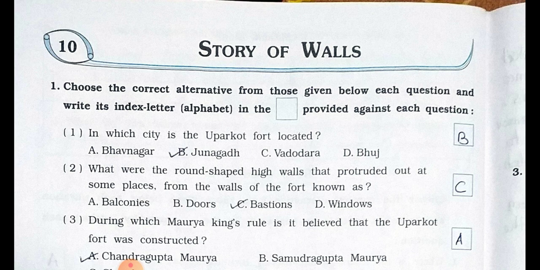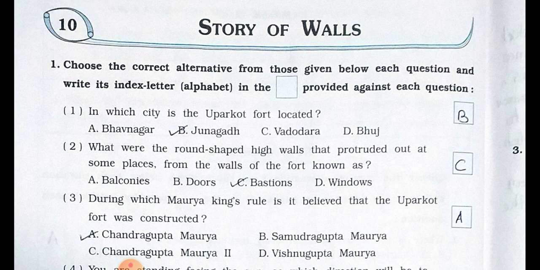Today we'll see Standard 5th subject Looking Around, Environmental Studies, Chapter number 10, Story of Walls. See the main one: choose the correct alternative from those given below each question and write its index letter in the box provided against each question. See number 1.